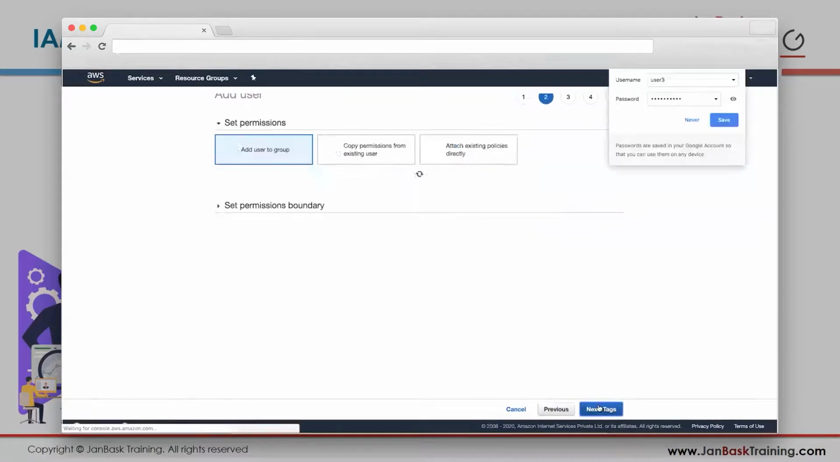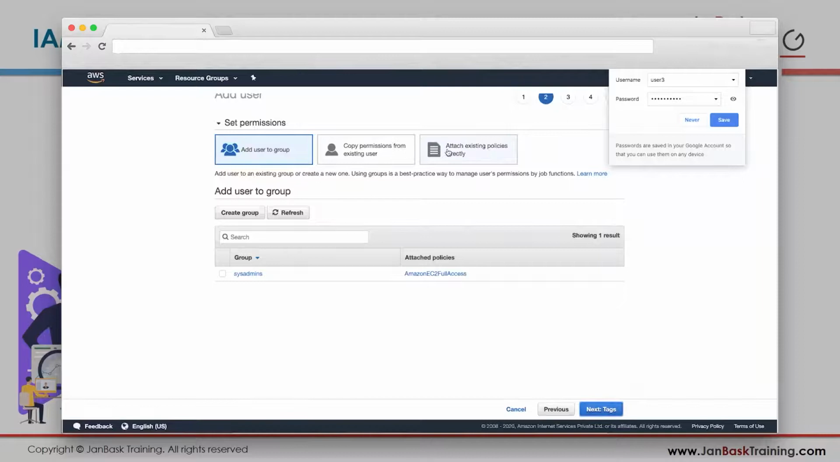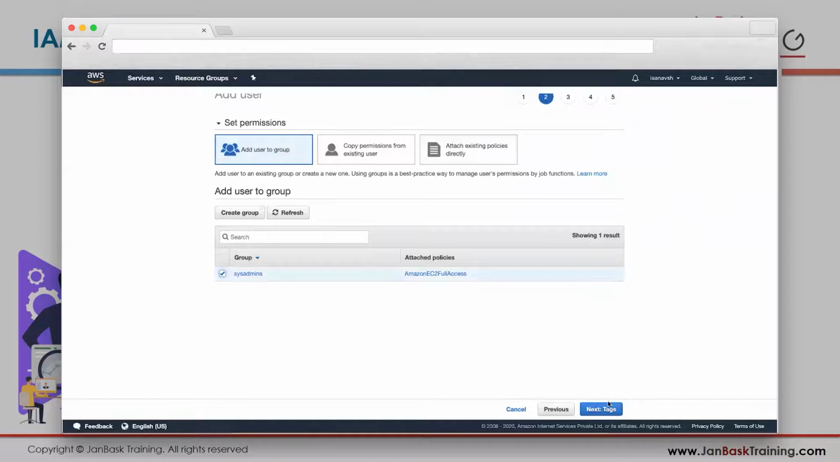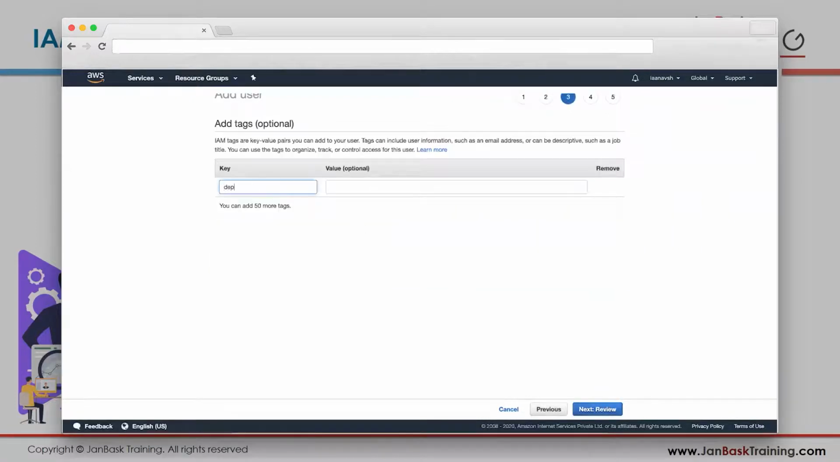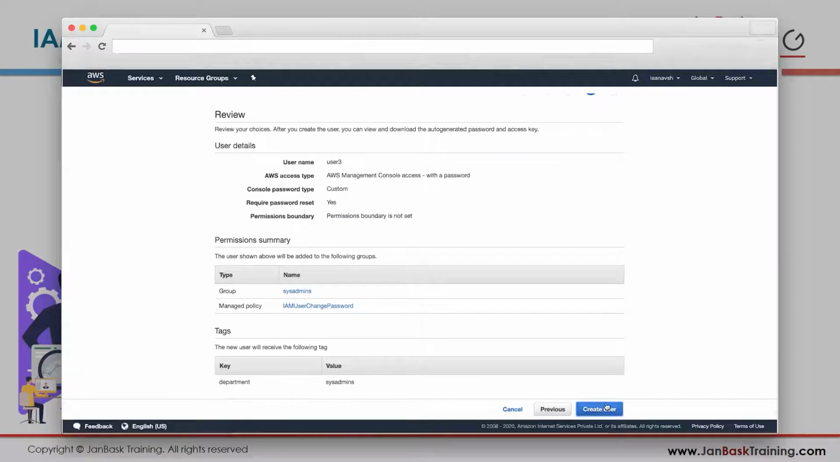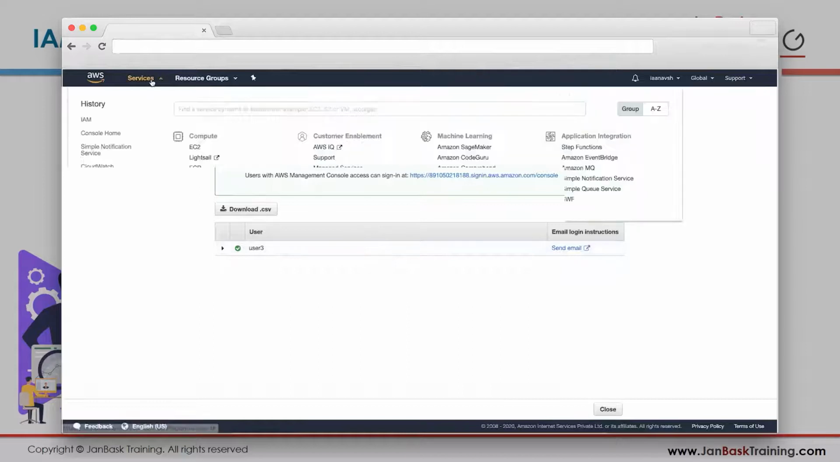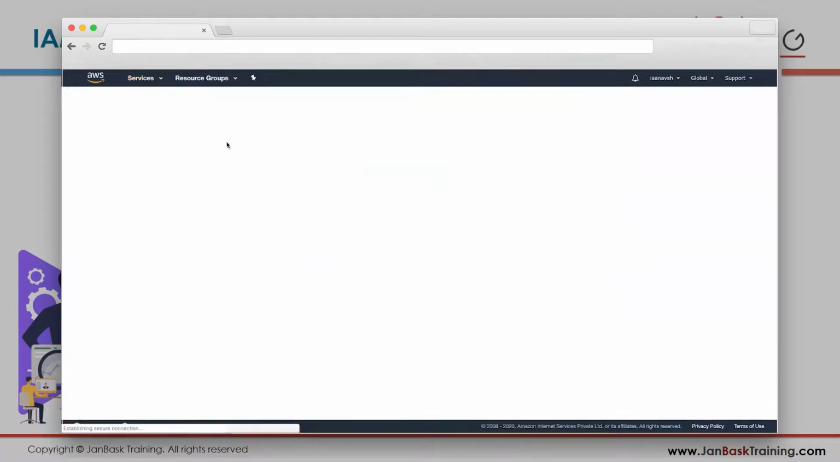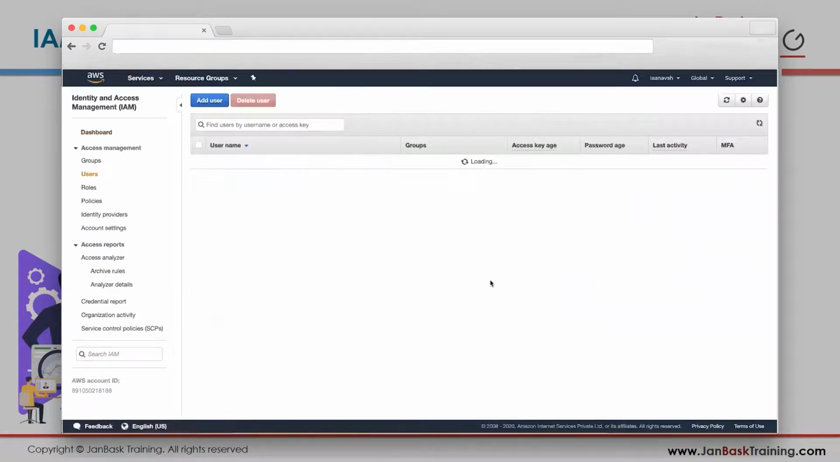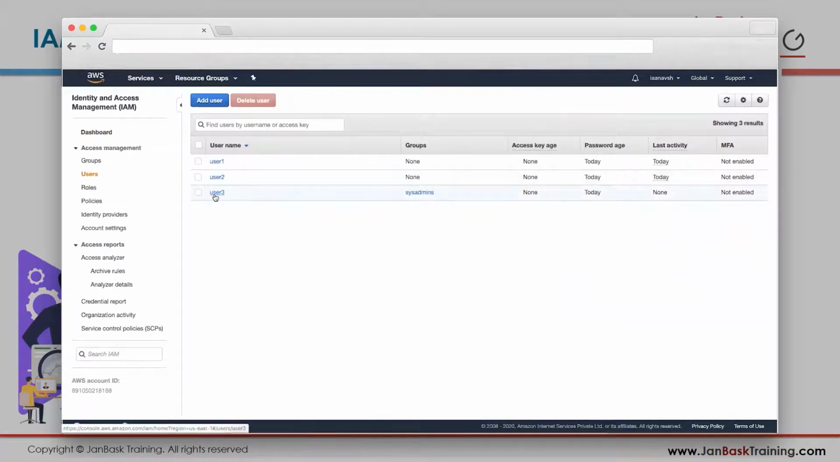I created this. Now I want to add policies, copy existing. Now I have the option to add from group. As soon as I click here and select sysadmins, my user is created. That's it. If I go to IAM now and look at my users, this user 3 is now part of sysadmins and he will have all the permissions that the sysadmins group carries.